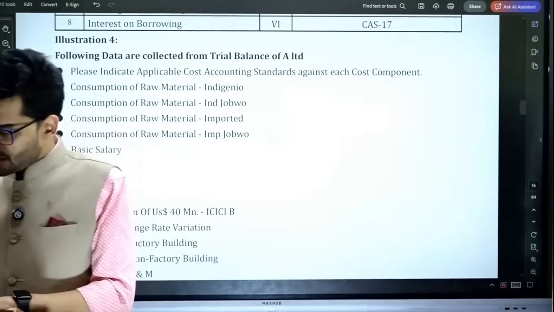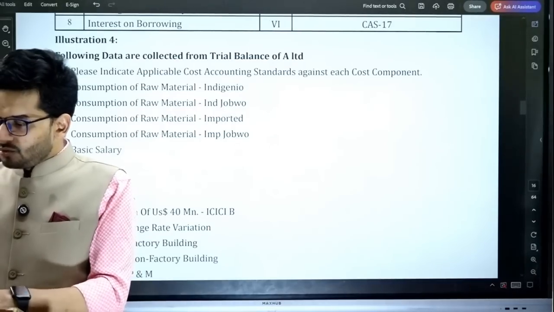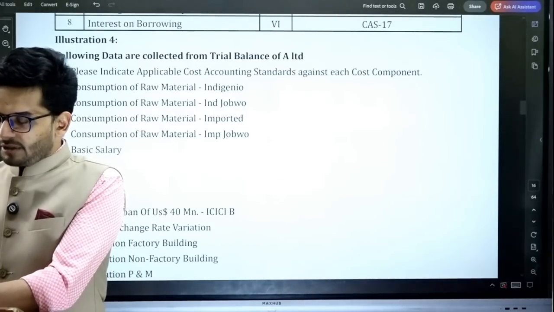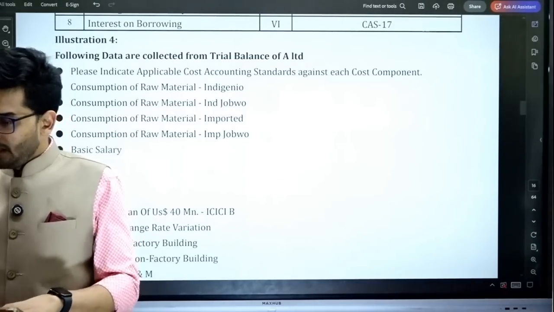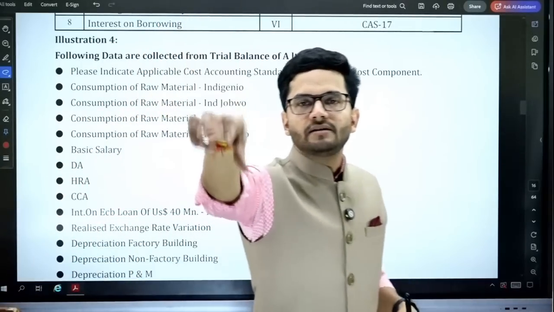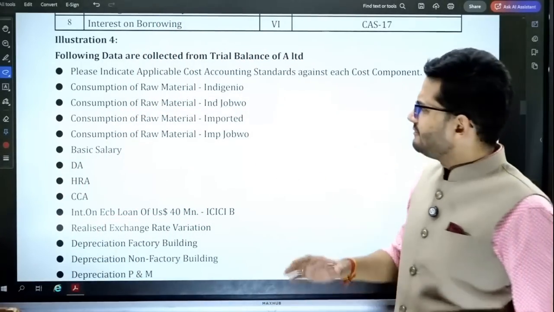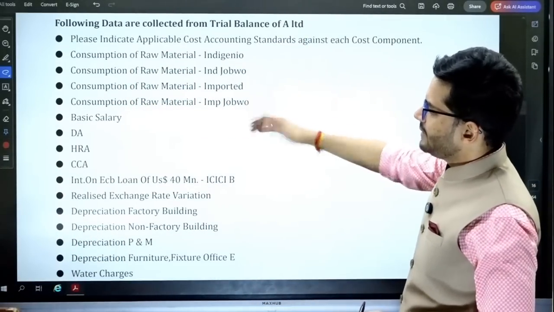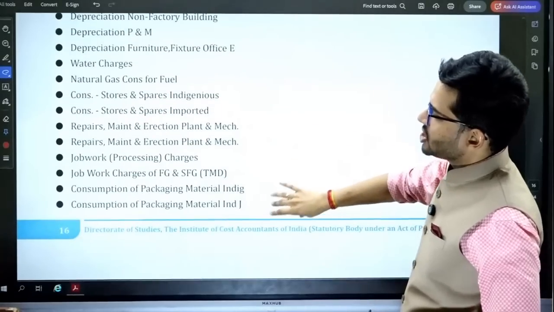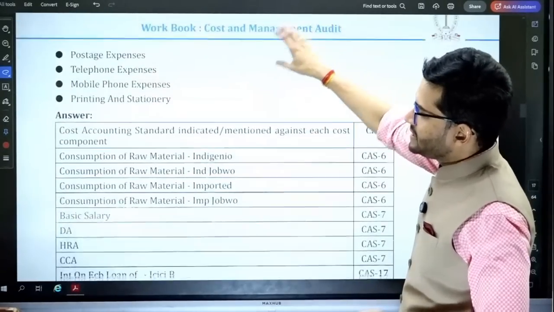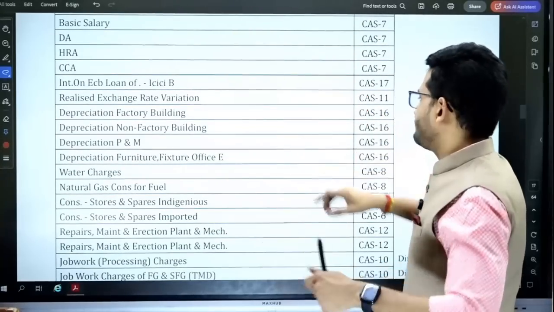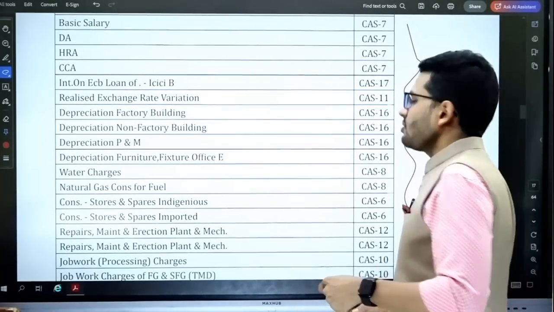Illustration number 4 tells you some data from the trial balances given to you, and you have to identify which cost accounting standard that expense would be related to. A very simple question: raw material, basic salary, DA, depreciation. Which cost accounting standard will all these expenses be related to? It's a very straightforward question. You just have to mention the cost accounting standard.